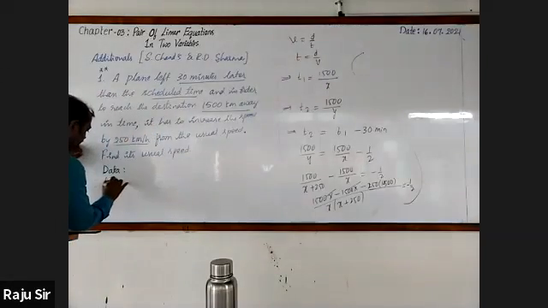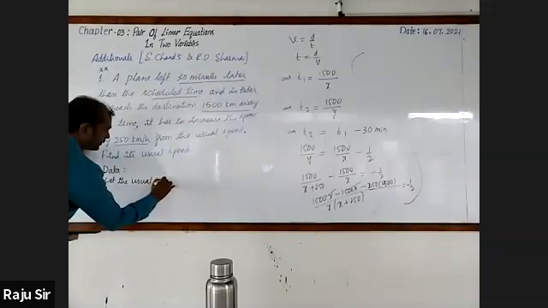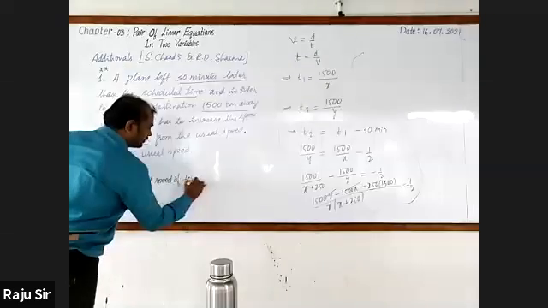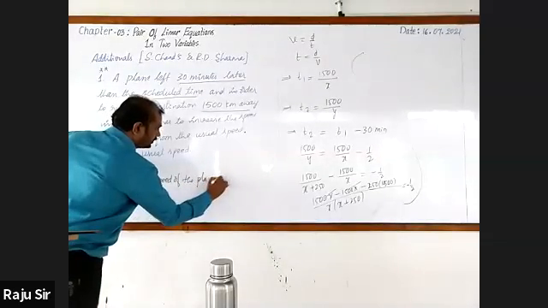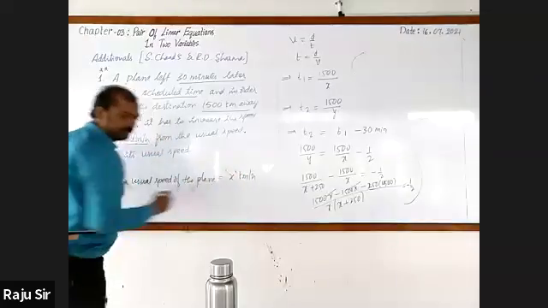Let the usual speed of the plane be equal to x kilometer per hour.